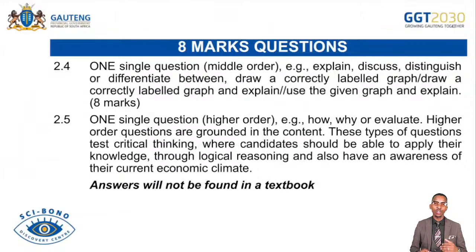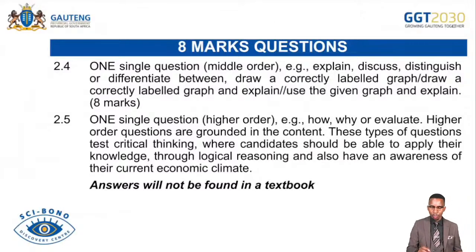If ever you are given an 8 marks question, let's say it's a content knowledge question, which is 2.4, 3.4, 4.4, you must briefly discuss that content or give the difference between those topics. But if it's a higher order question, you need to really go an extra mile to apply the content to the existing world, because normally you are given a why question, how question, and what impact, as well as evaluation questions.